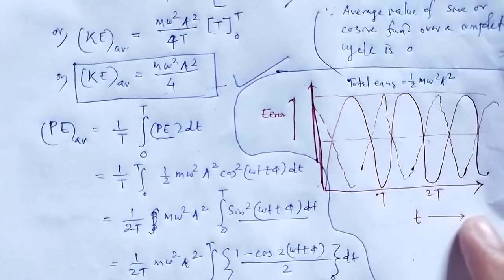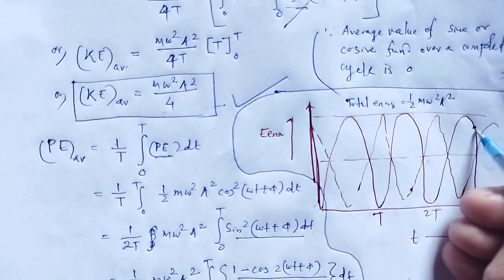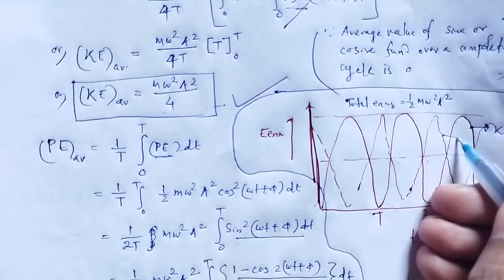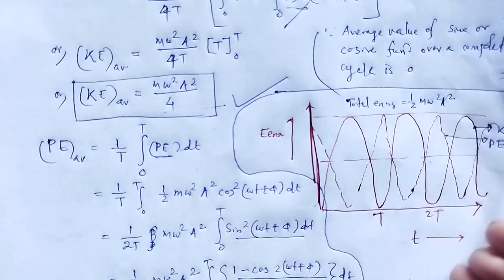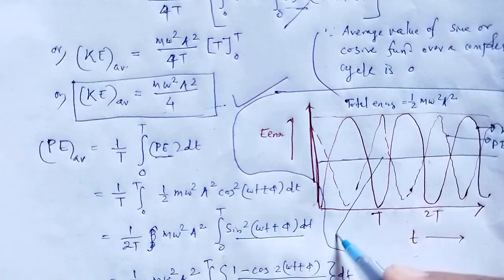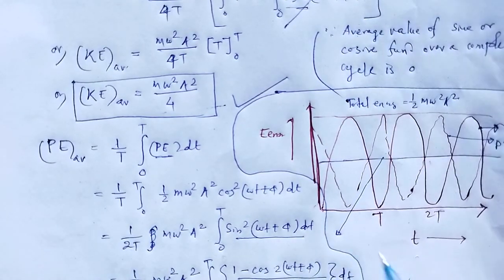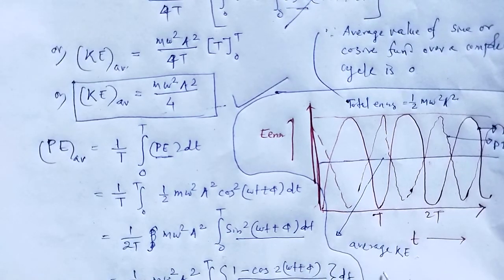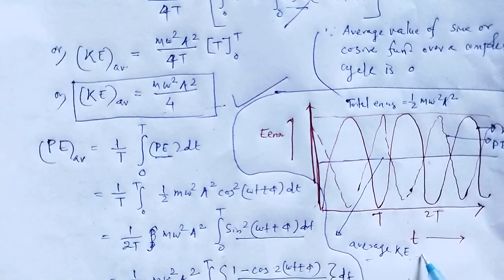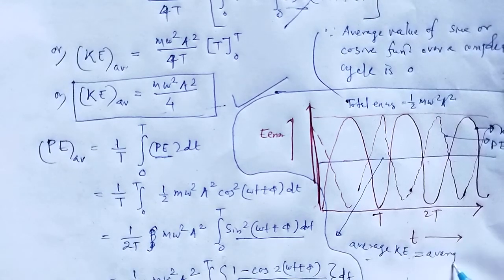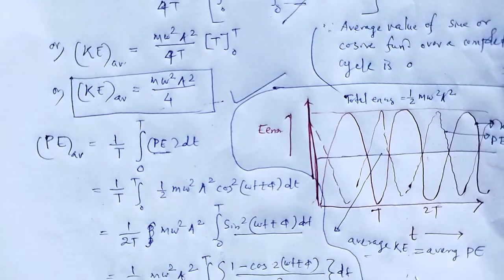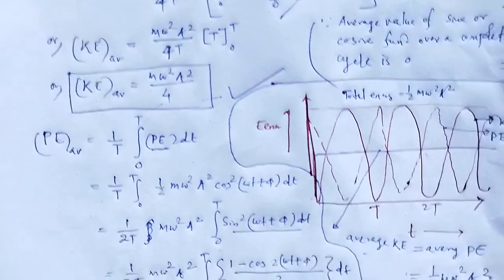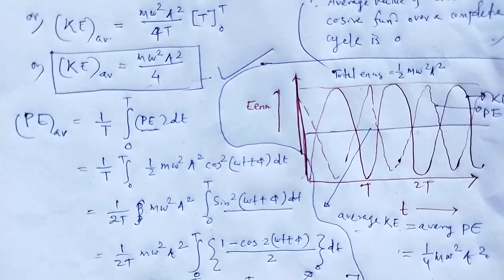That curve is the kinetic energy, and the dotted curve is the potential energy, and this dotted line is the average kinetic energy. Average kinetic energy is the same as average potential energy, that is 1 by 4 m omega square a square. That is what we proved mathematically.